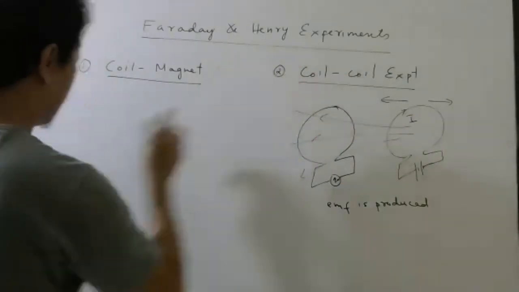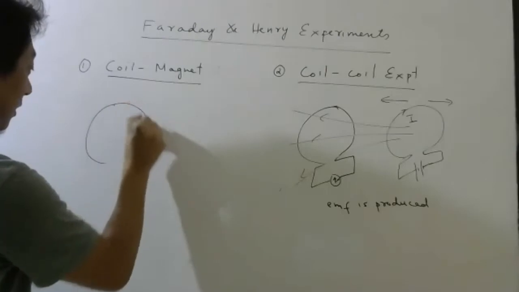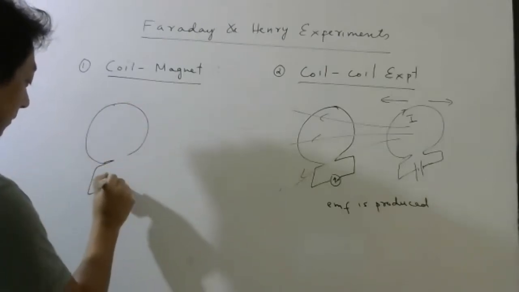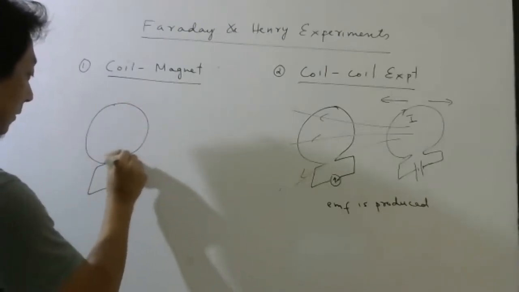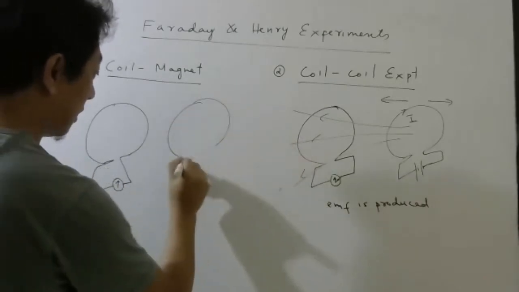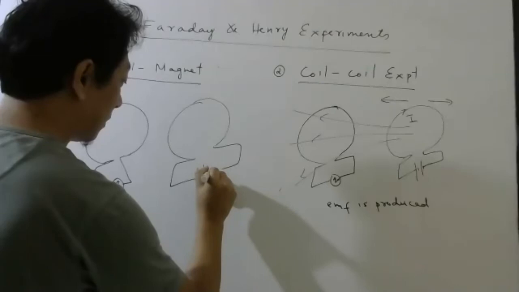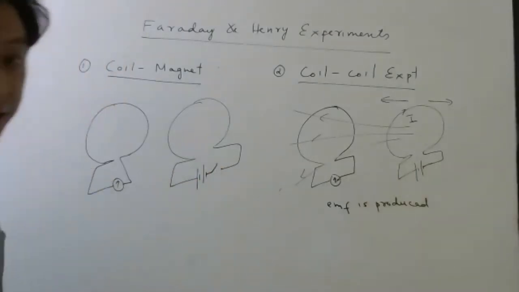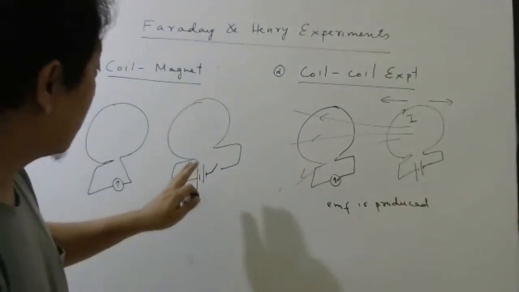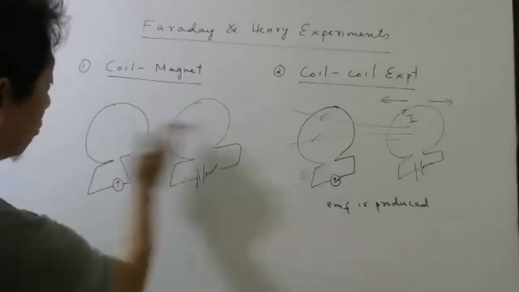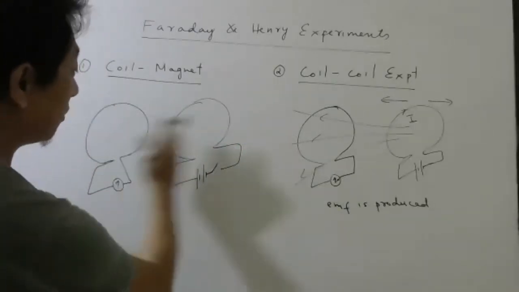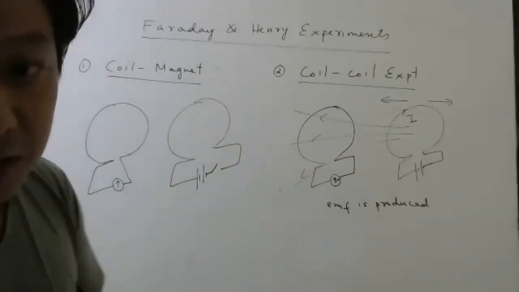The second one is this part only, and that is like this. They took a coil with a galvanometer and they took another coil with a battery. But this coil was not moved. Now if you don't move the coil, then the magnetic field will not change here.